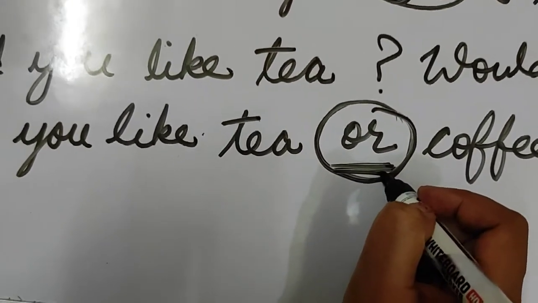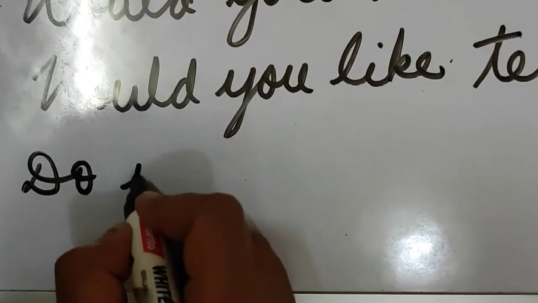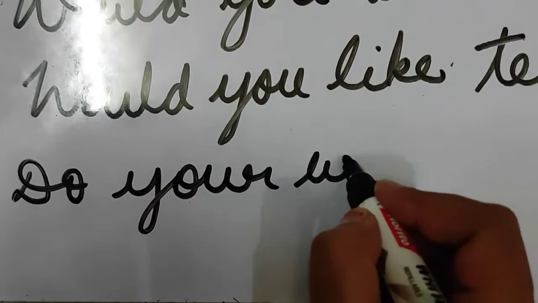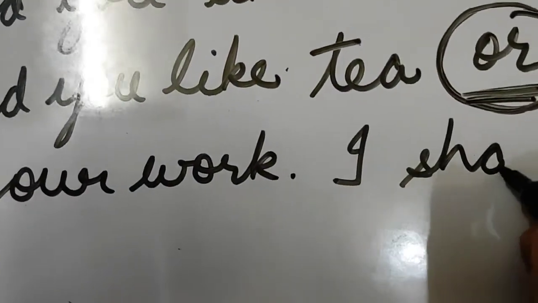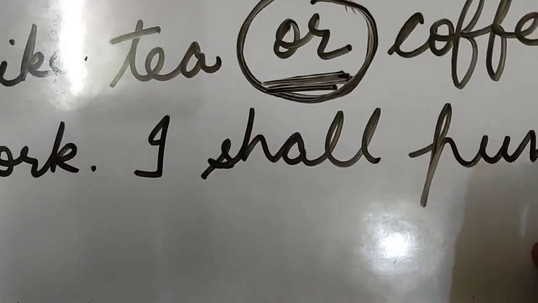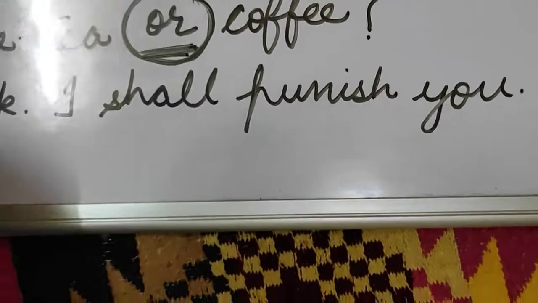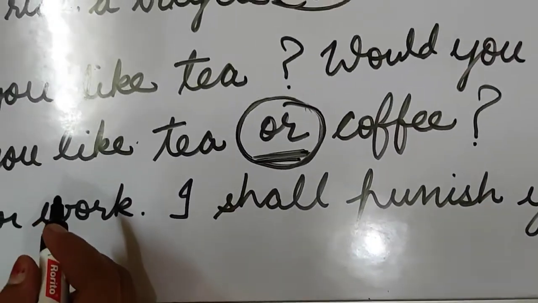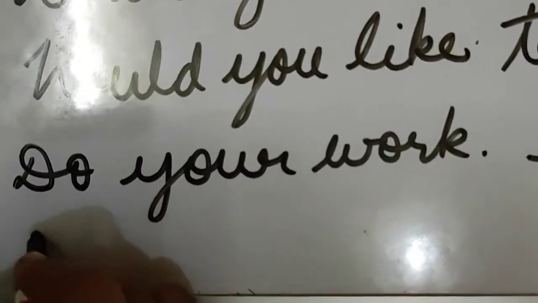I will give you one more example regarding this. Do your work. I shall punish you. Now here again, two sentences are there. How will we join these two sentences?